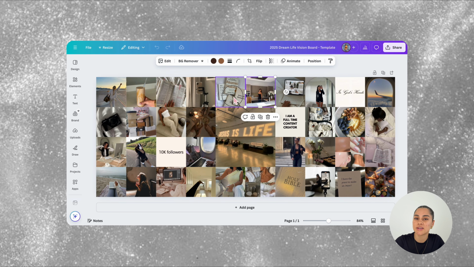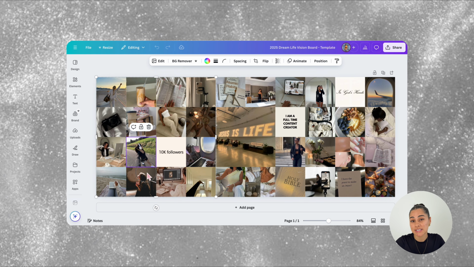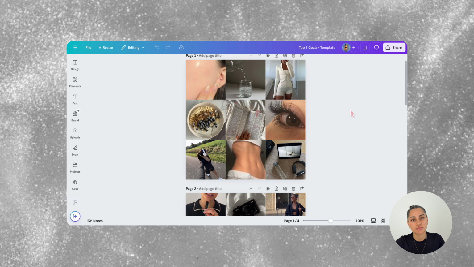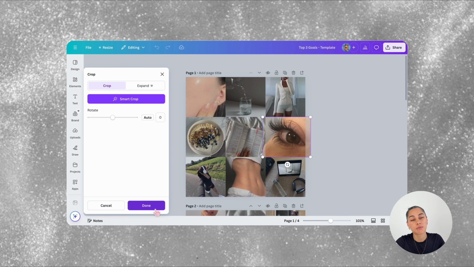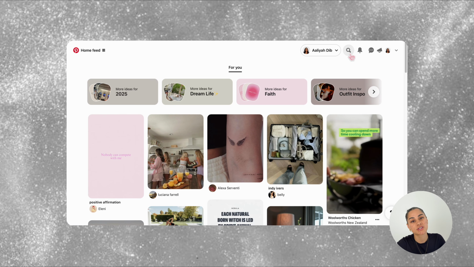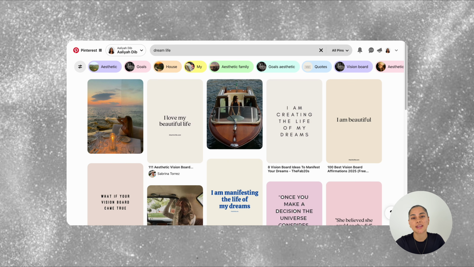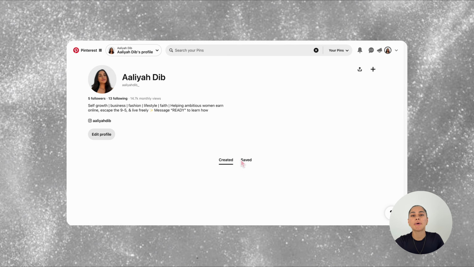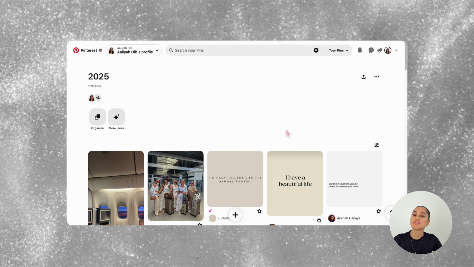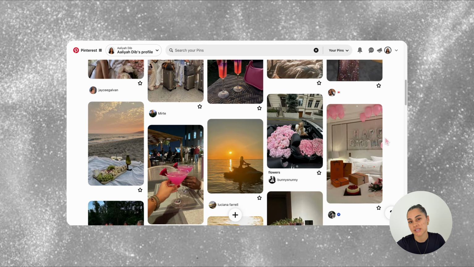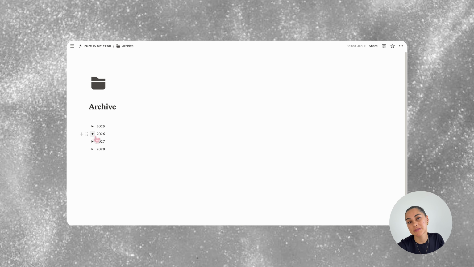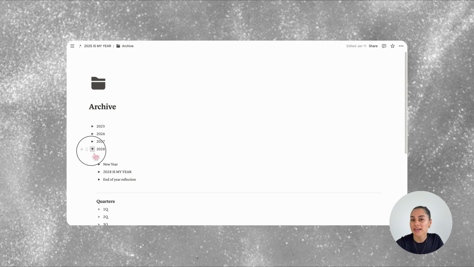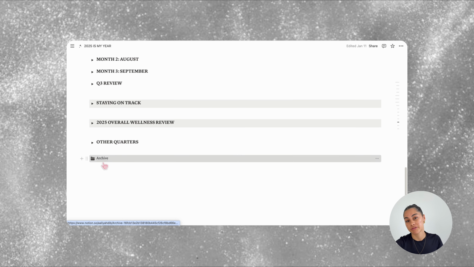I highly recommend that you use the bonus vision board Canva templates that came with your purchase. This is so that you can create personalized vision boards for your goals and swap out the ones I've put in. To help you with making your vision boards, you can go on Pinterest and create a new board for the year and collect the images that you want to use. My Pinterest is also linked below, so you can go and have a look at my boards and use any images that you want. I've also prepped templates for 2026, 2027, and 2028. They're archived at the bottom of the page.